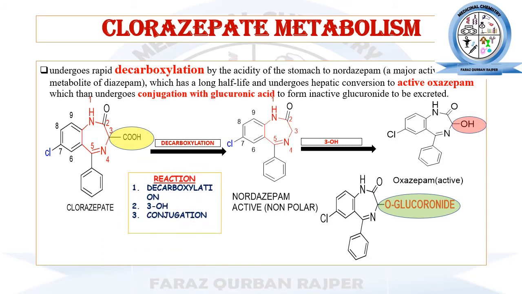So the main types of chemical reactions occurring in the metabolism of clorazepate are the decarboxylation reaction and the 3-hydroxylation reaction. These both are phase 1 reactions, and the third reaction is the phase 2 reaction, or the conjugation with glucuronic acid.